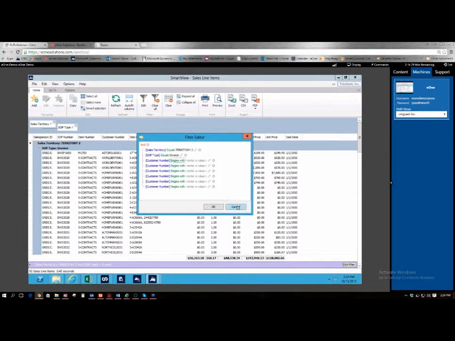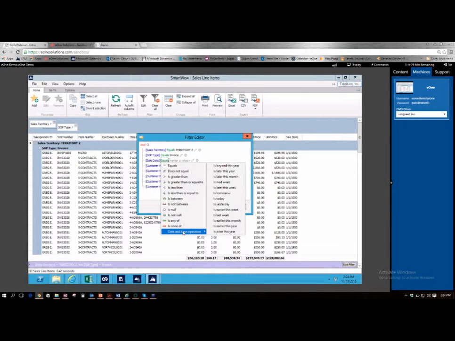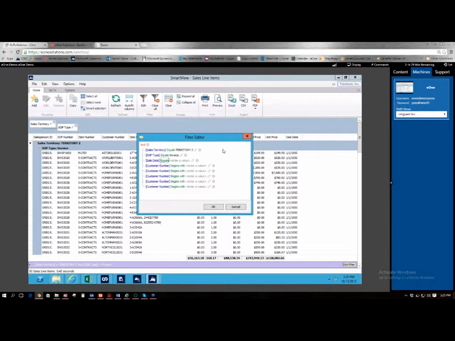Now, another cool thing that you're going to be able to do is there's some predefined date fields in here. So let's say if I change this to sales date and go under our conditions, you've got date and time operators. So this is something I use internally in the office. So if I'm looking at certain data within certain time periods, they're already preset. So if I wanted to look at, let's say, yesterday, last week, prior year, those are all predefined, and you can literally just go ahead and choose that. All right, so I'm going to go ahead and cancel out of this.